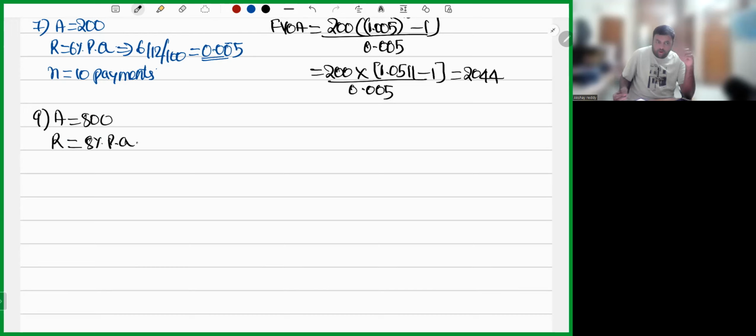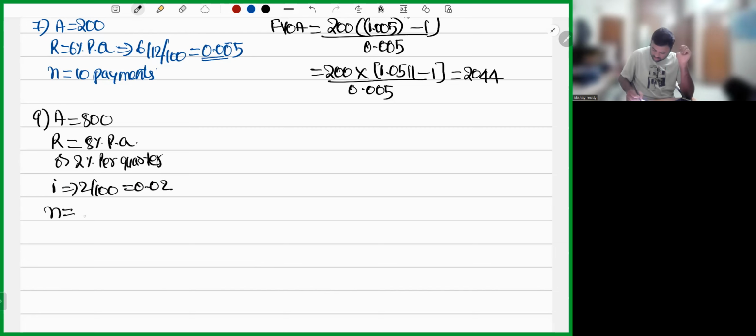I don't want per annum, I want for quarter. What it will be per quarter? 8 divided by 4, 2% per quarter. So I will be R by 100, 2 by 100, 0.02.